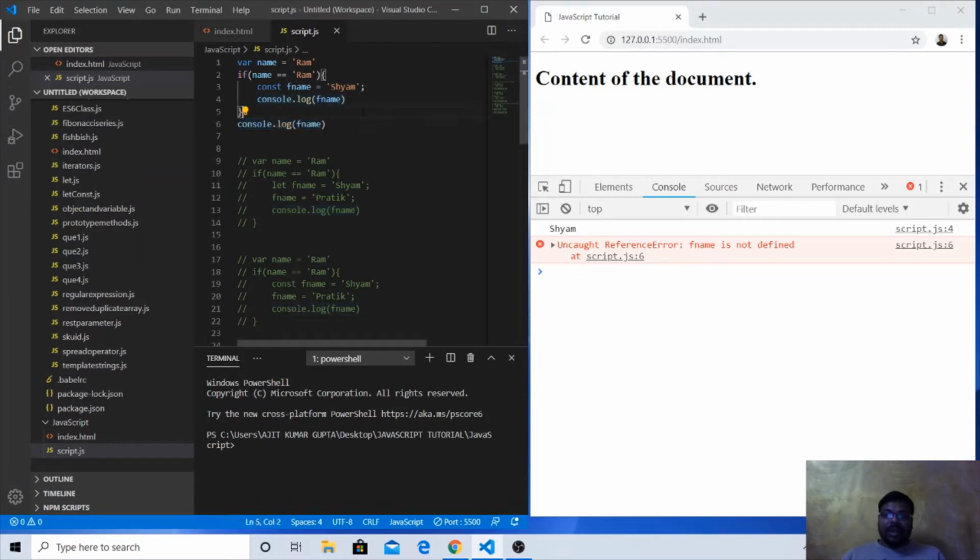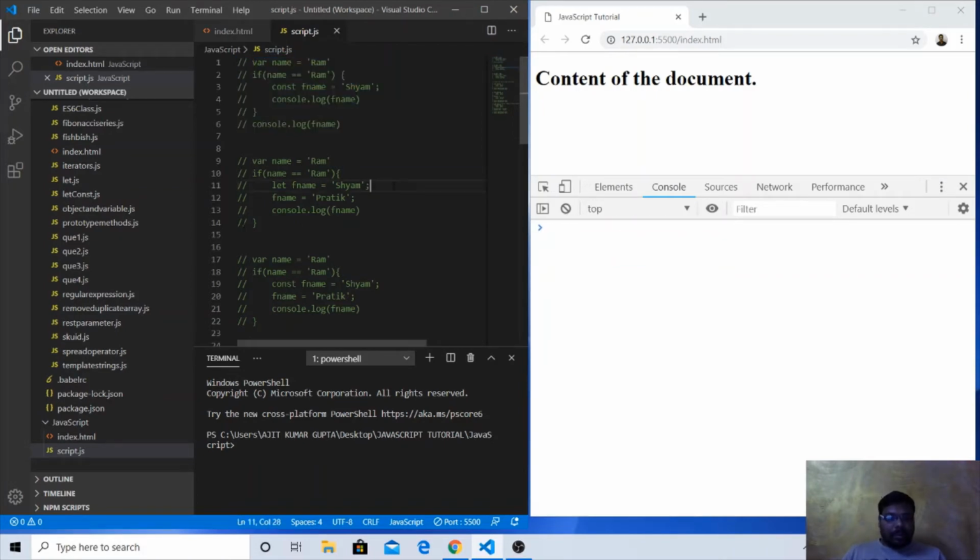So here let and const are the same. Both let and const are block scoped variables. We name it a block scoped variable because the scope of these variables is only within a block, whether it is a function block or any other kind of block, if block, else block, any kind of block. If it is within curly braces, the scope is only inside those curly braces.